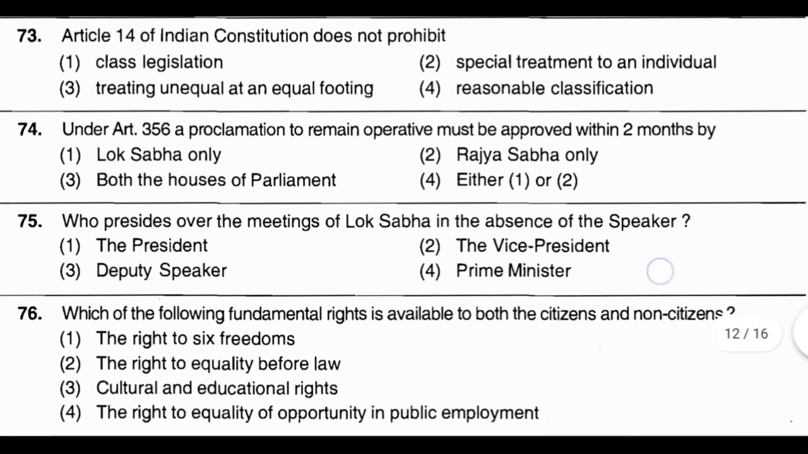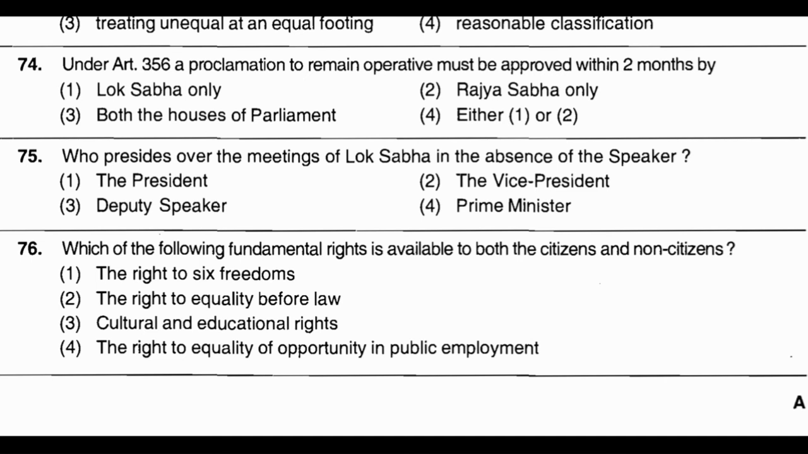Now question number 74. Under Article 356, a proclamation to remain operative must be approved within 2 months by: option number 1, Lok Sabha only. Option number 2, Rajya Sabha only. Option number 3, both the houses of parliament. Option number 4, either one or two. And the correct answer is option number 3, both the houses of parliament.